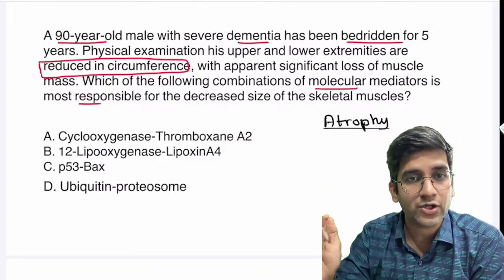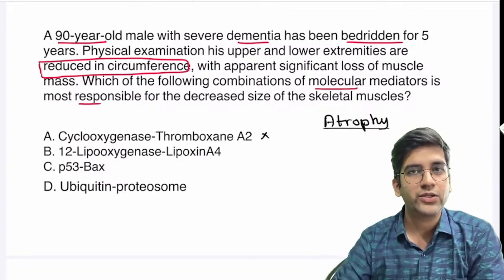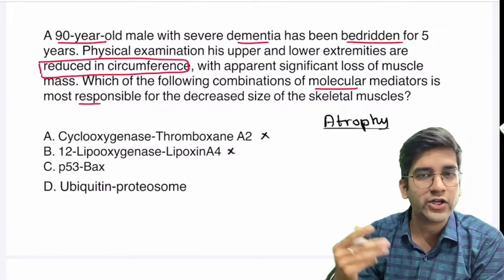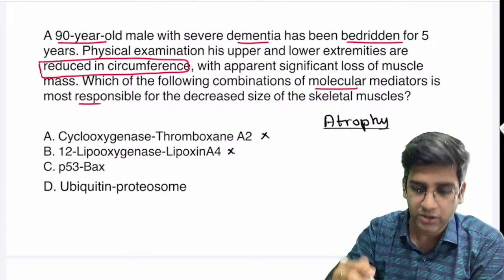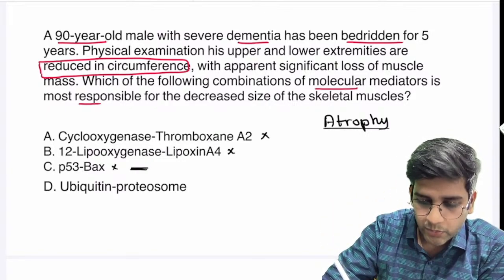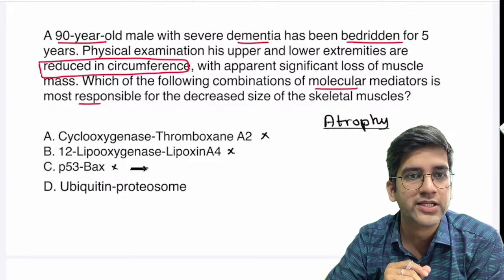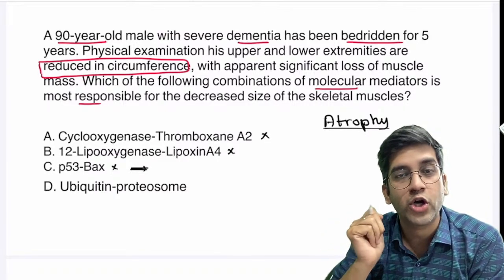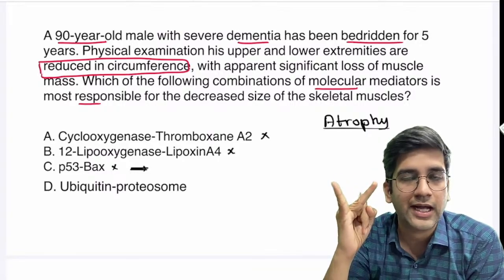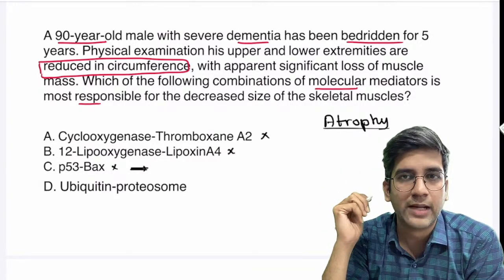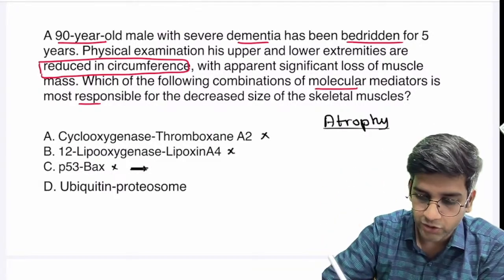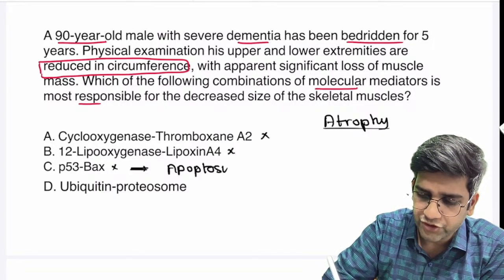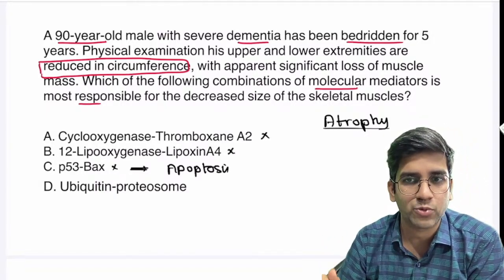Amazing. So cyclooxygenase and thromboxane A2 are involved in inflammation. It's not going to be for atrophy. Lipoxin and lipoxygenase, again inflammation, not atrophy. P53 and BAX, which pathway do you think this will involve? Can you guys answer? Which pathway will P53 and BAX trigger? Hyperplasia, atrophy, metaplasia, or apoptosis? It will cause apoptosis, right? Just now we saw, BAX is a pro-apoptotic gene, right?